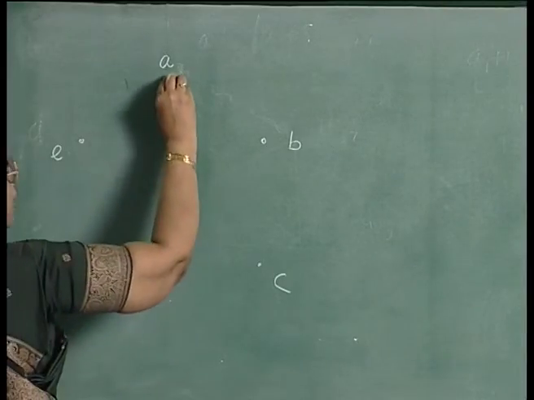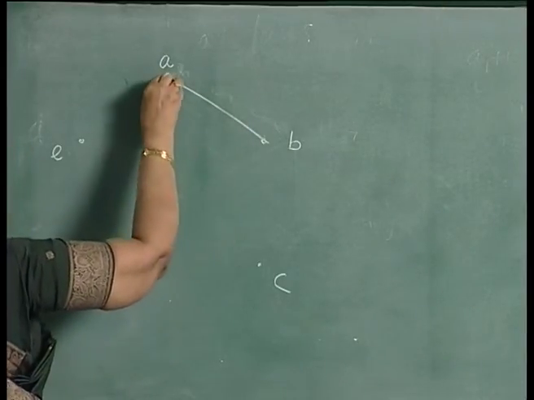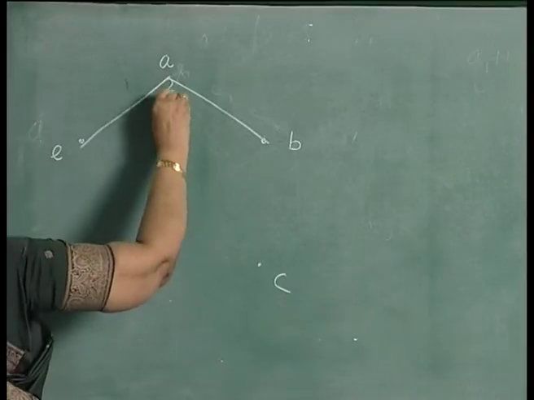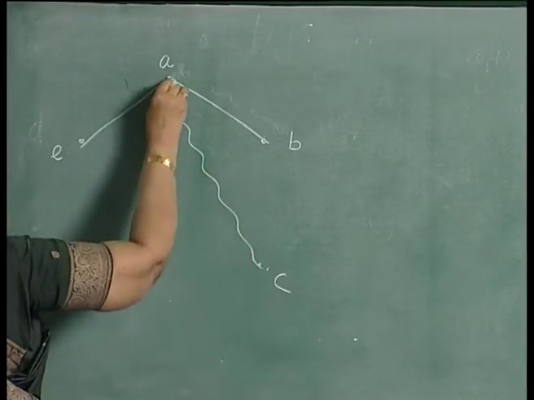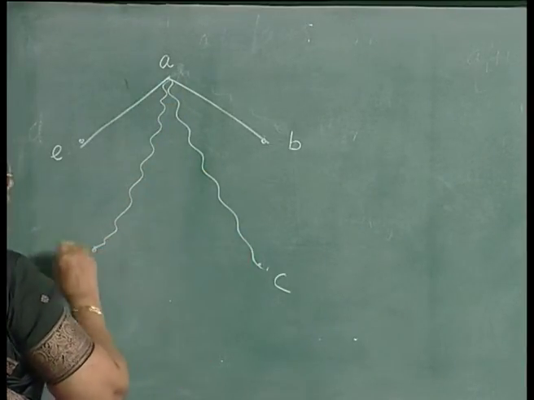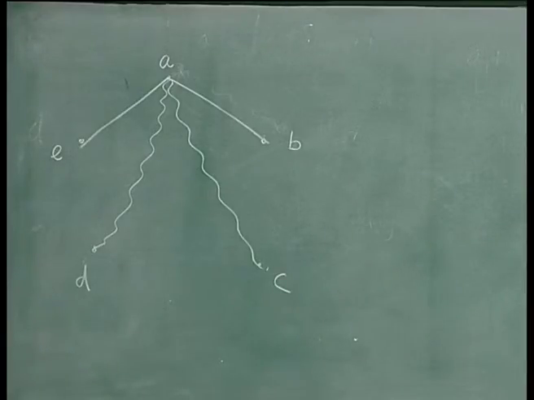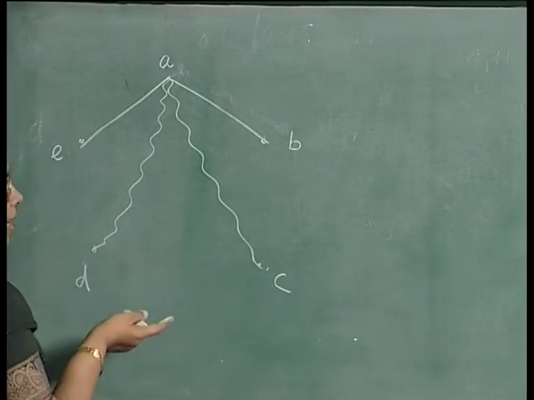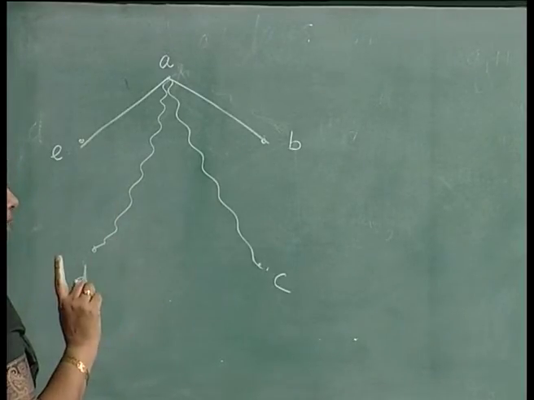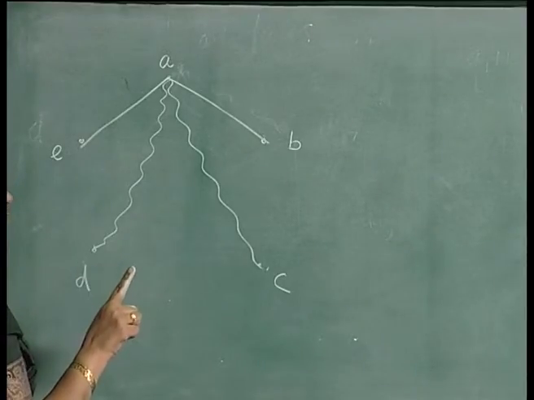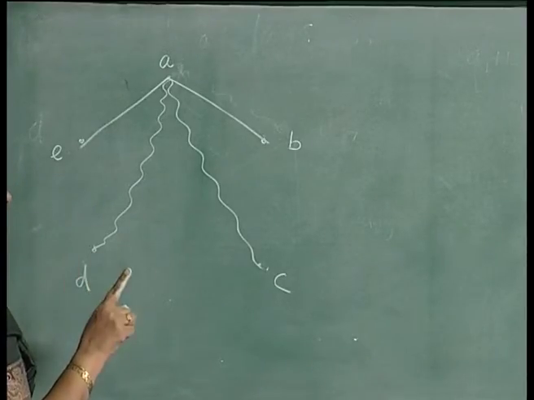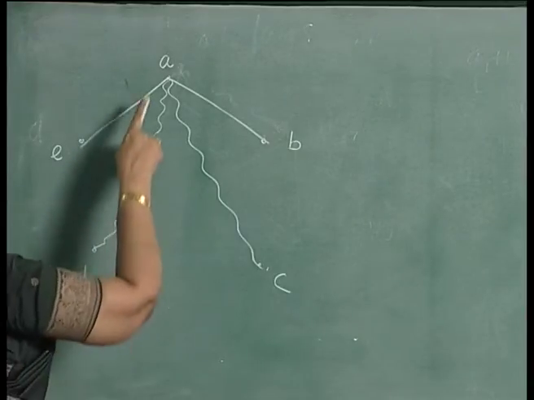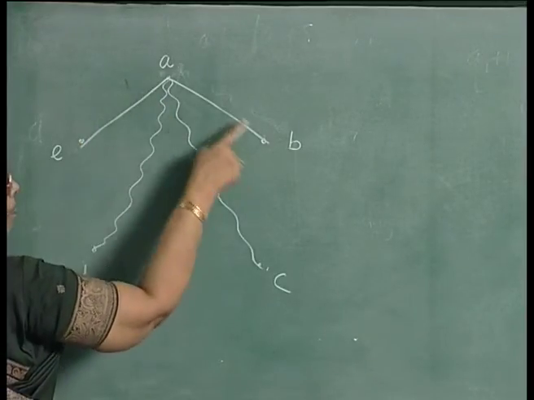So, suppose B is friend to A and E is friend to A and C is enemy to A and D is also enemy to A. I can design in such a way that there are no 3 people who are friends or no 3 people who are enemies. Now, A and E are friends, A and B are friends.